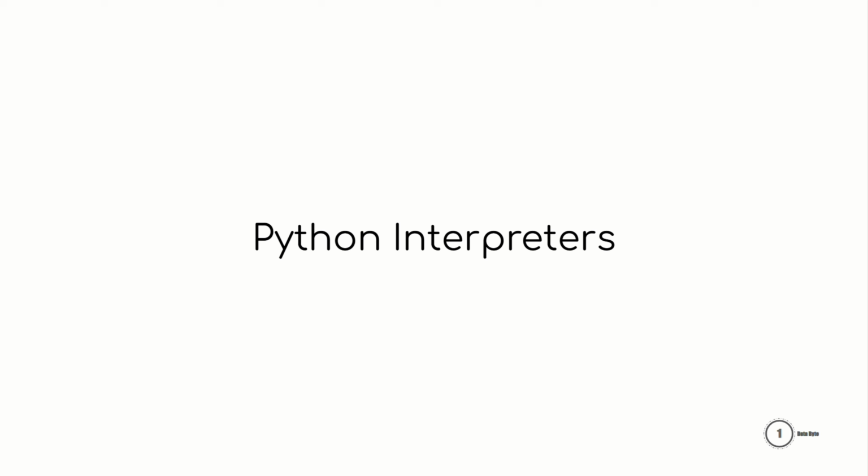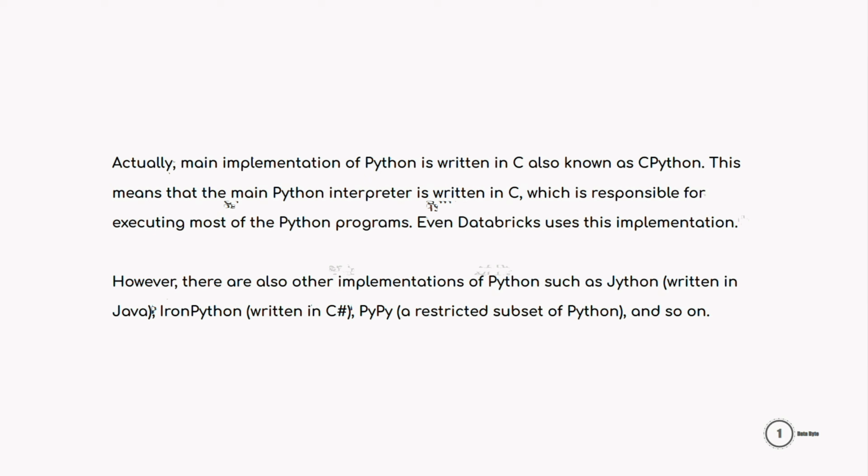So let me explain the different implementations of Python interpreters. Actually, the main implementation of Python is written in C, which is also known as CPython. This means that the main Python interpreter is written in C, correct, which is responsible for executing most of the Python programs. Even Databricks uses this implementation. However, there are also other implementations of Python, such as Jython, written in Java, IronPython, written in C Sharp, PyPy, a restricted subset of Python, and many others are also in the market.